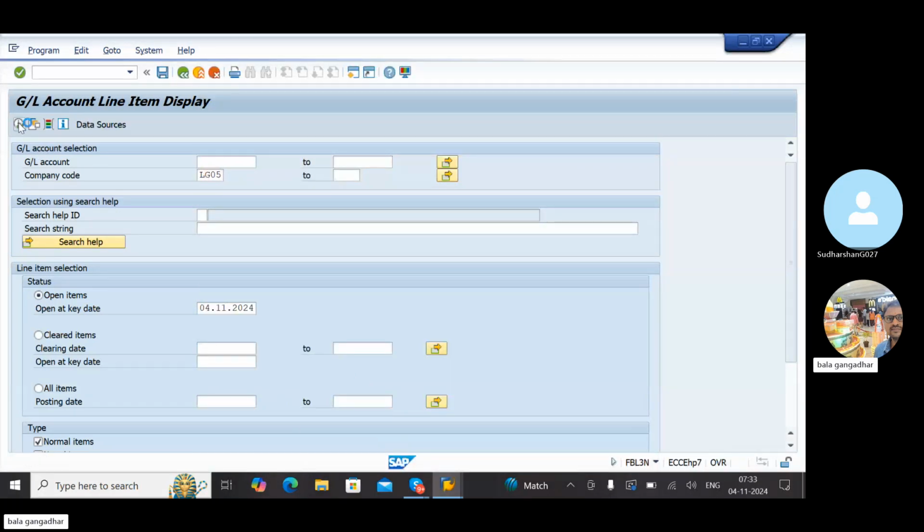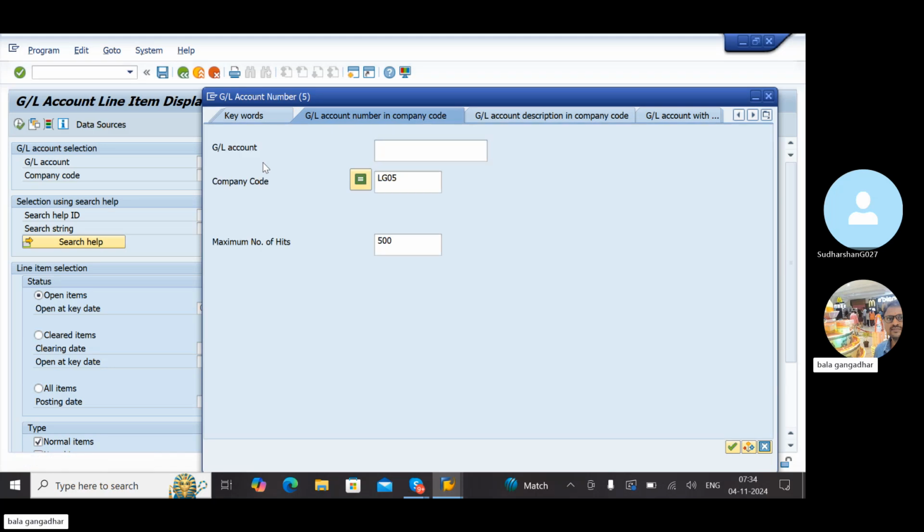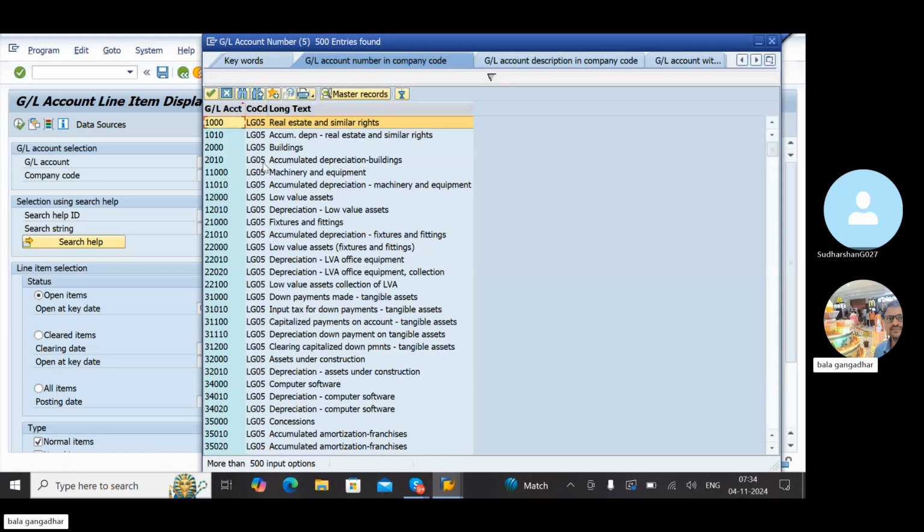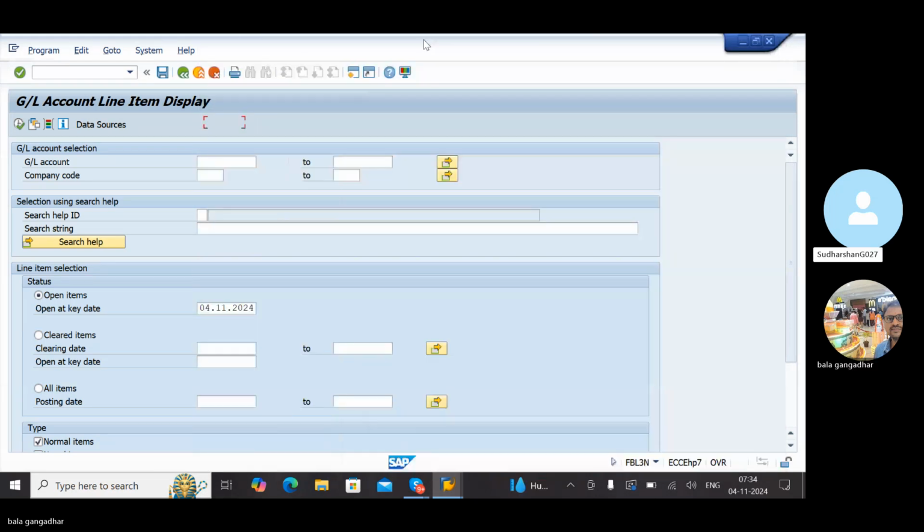Execute. I think no items. See now, accounts are there, no? LG05, yes sir, company code.